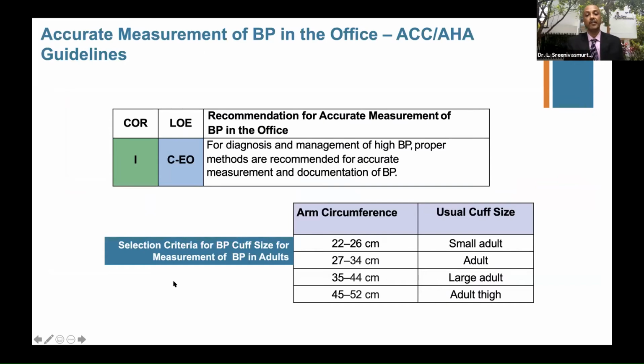Now, the level of evidence for diagnosing and managing high BP rests on proper methods to accurately document the BP. ACC AHA clearly talks about the cuff size and the arm circumference.